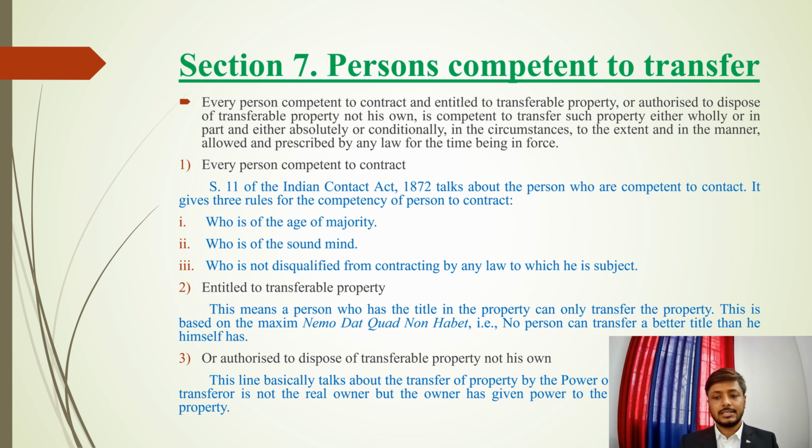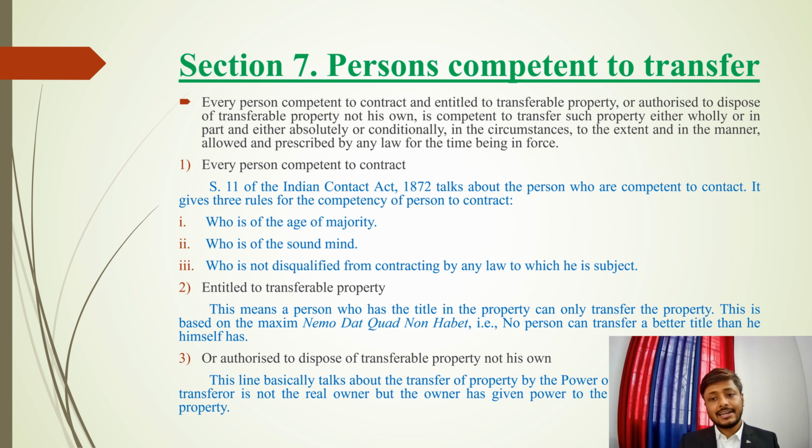So there are three things which are necessary for a person to contract. First, he should be more than 18 years old. Second, he is of sound mind. Third, he is not disqualified from contracting by any law, that is, he is not a disqualified person by law, as we have seen in the earlier slides. So this is what is meant by every person competent to contract.